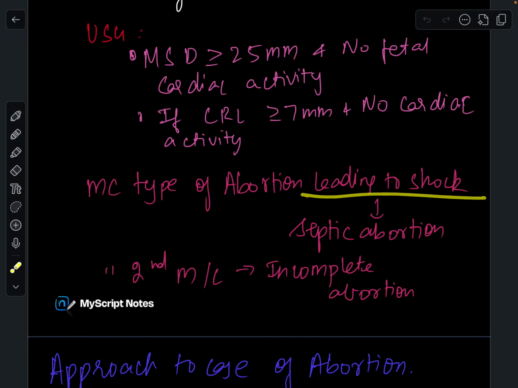The most common abortion leading to shock is septic abortion, and the second most common abortion leading to shock is incomplete abortion.